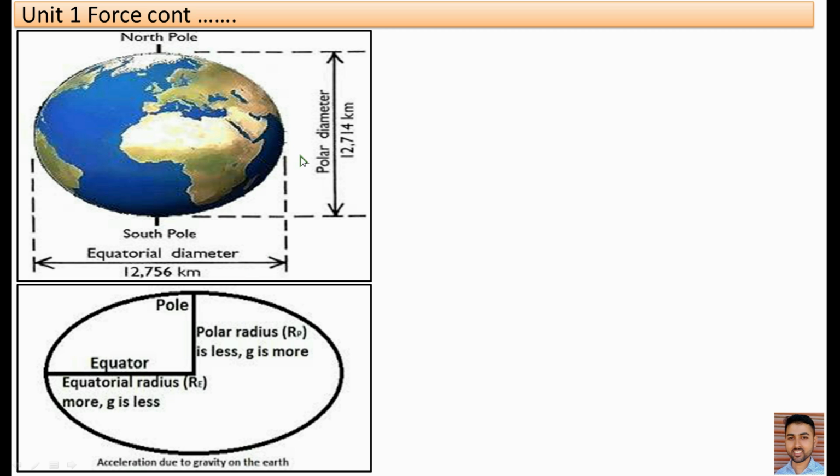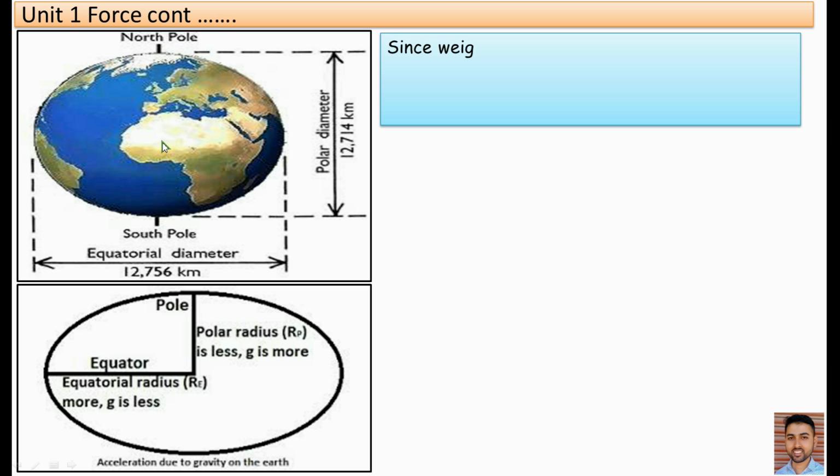And as the equatorial diameter is more, the equatorial radius is also more, and as there is more equatorial radius, acceleration due to gravity is less.